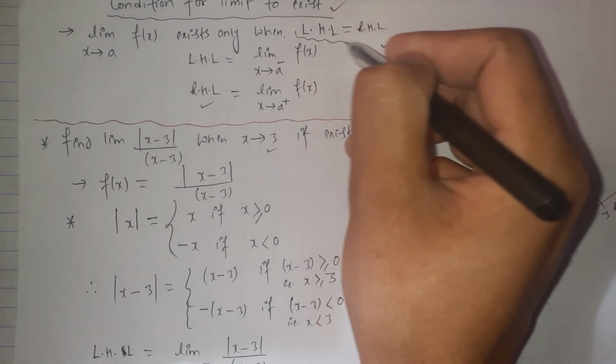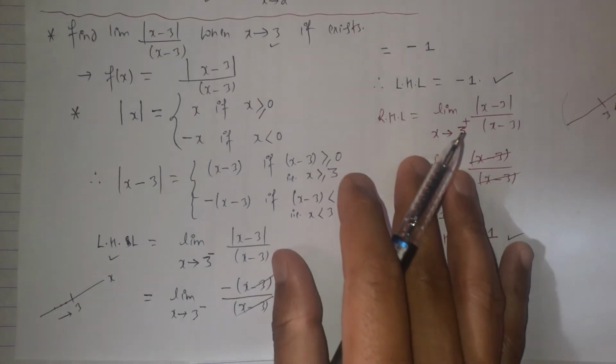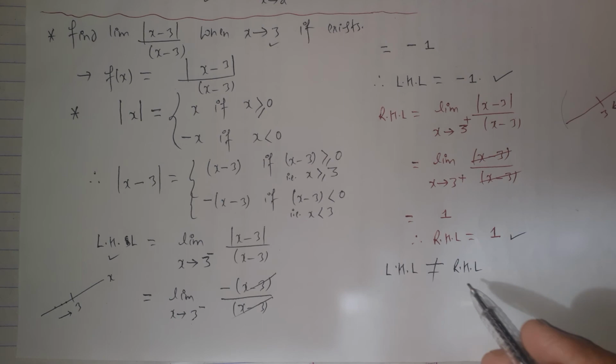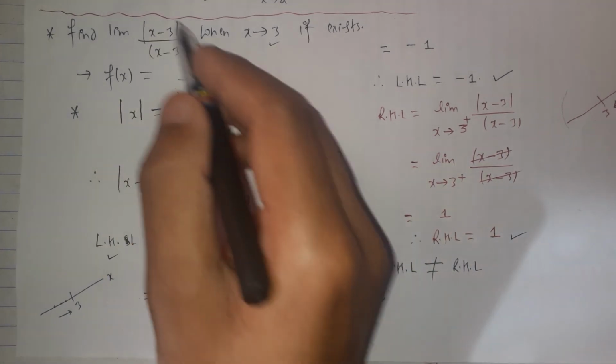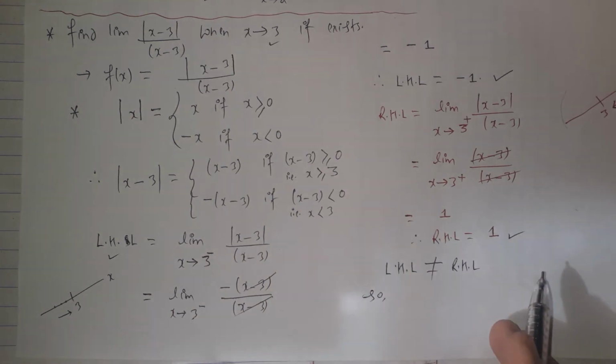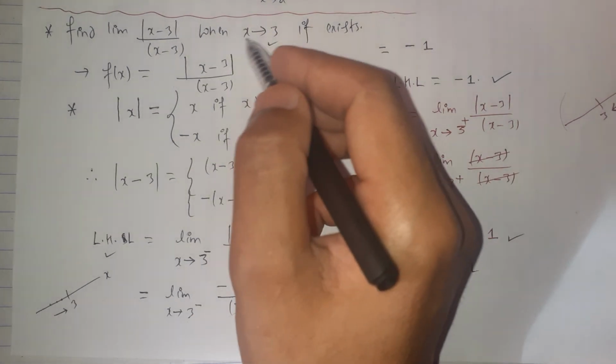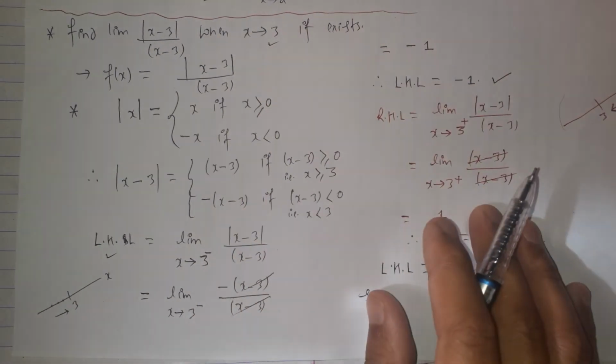This is the condition, but here in our question the left hand limit is not equal to the right hand limit, so the limit of the given function does not exist when the x approaches to 3.